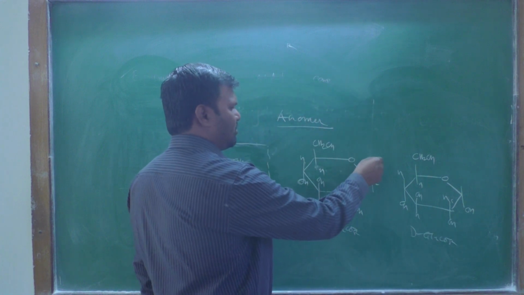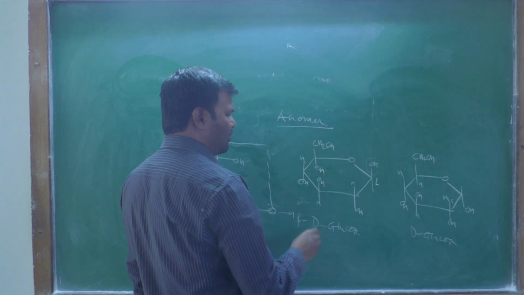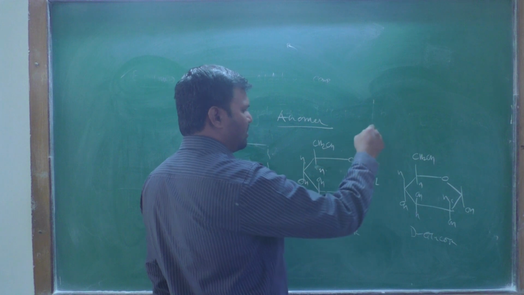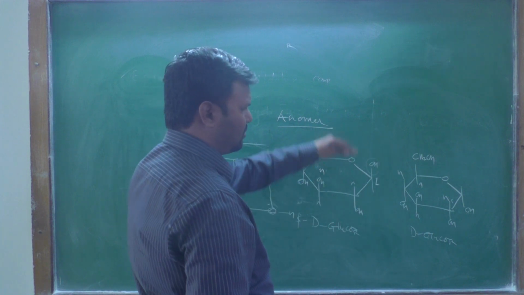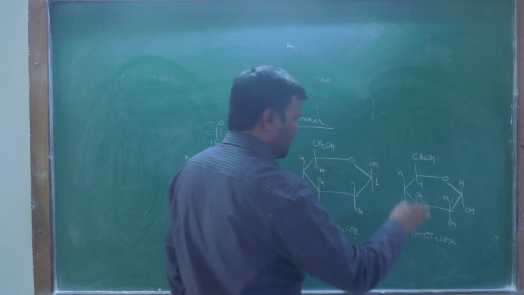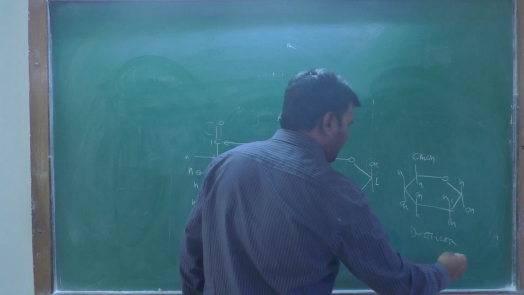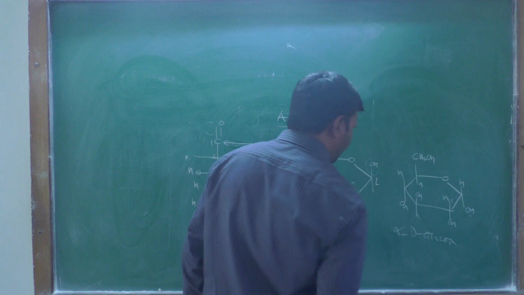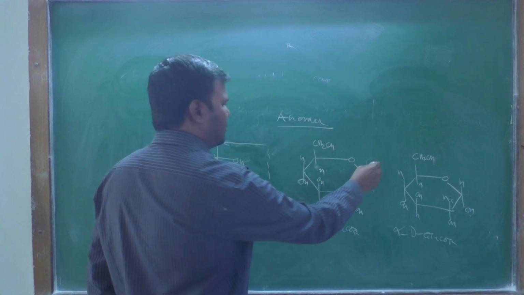This is the top side, the beta. If the OH at the first carbon is pointing towards the top side, it is beta, and if it points away to the below side, then it is alpha. That is alpha-D-glucose and beta-D-glucose on the top side.